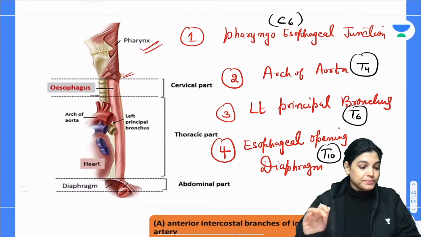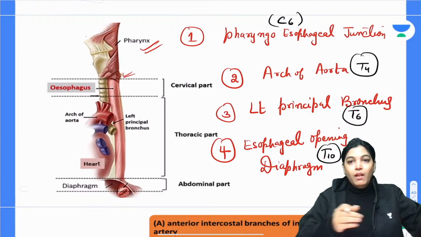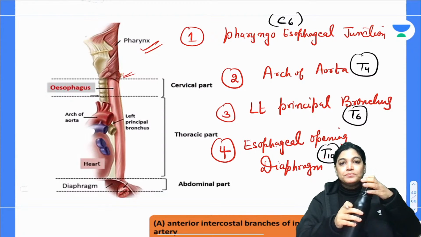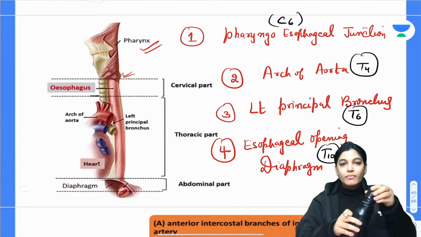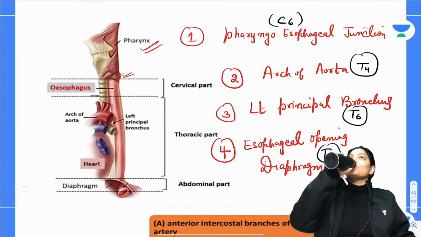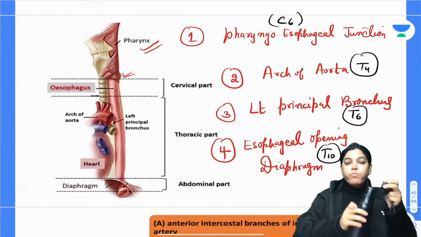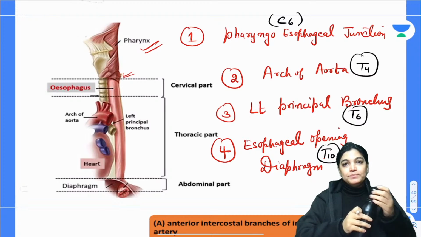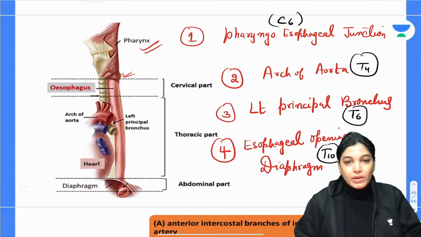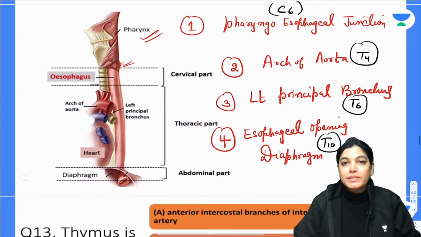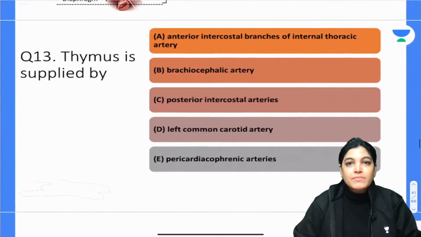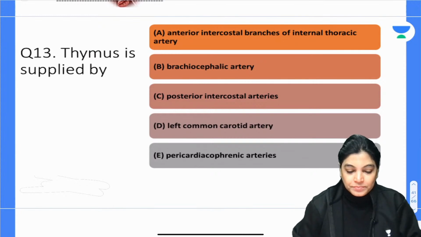Is it okay? Okay. So these are the 4 levels of constrictions in case of esophagus. Let's move on to the next MCQ, that is MCQ number 30.